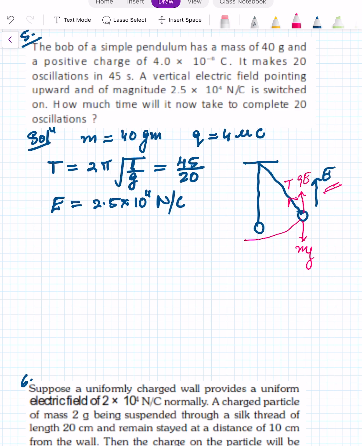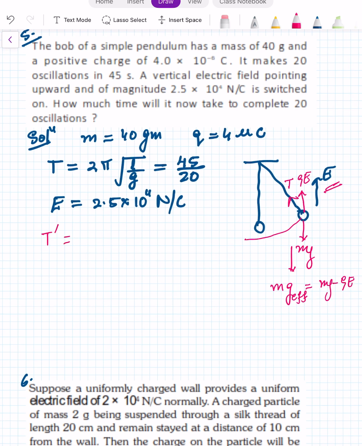So the net force in the downward direction we can say is mg effective is equal to mg minus QE. So we can say the new time period is going to be equal to 2 pi under root L upon g effective, and g effective will become g minus QE by m.